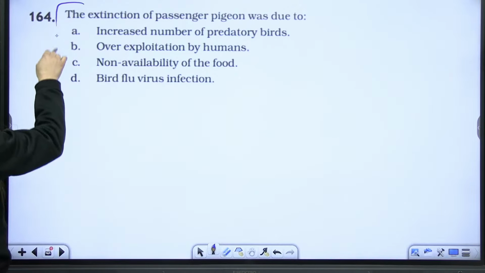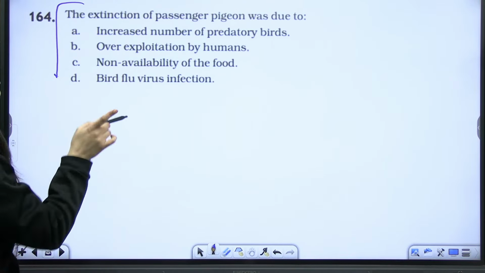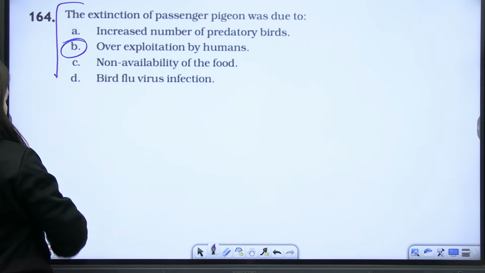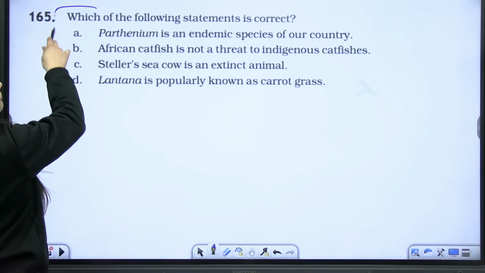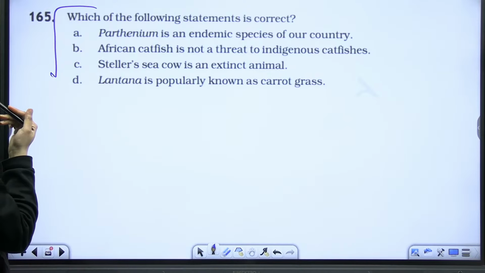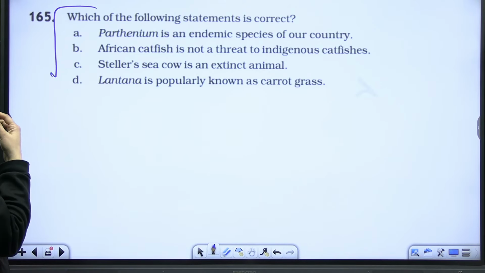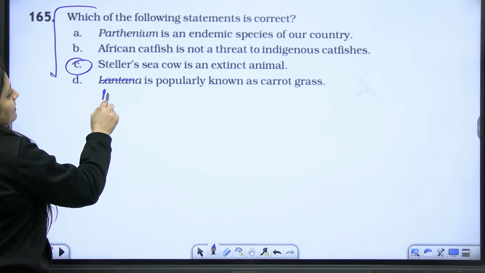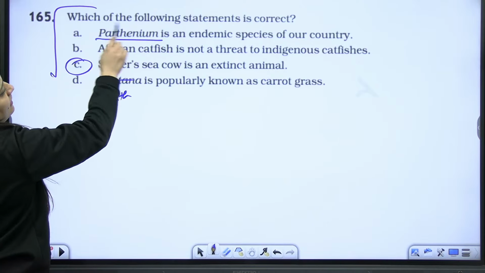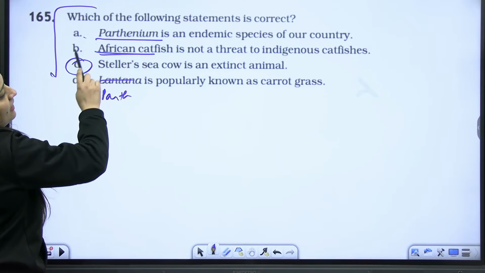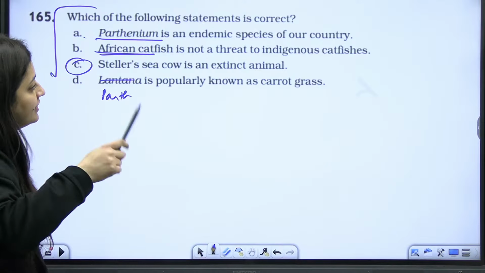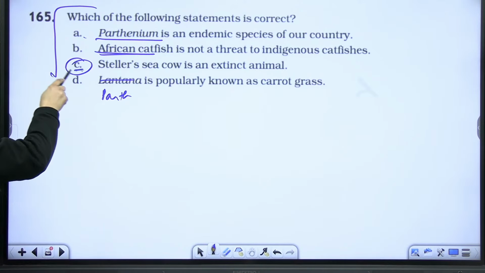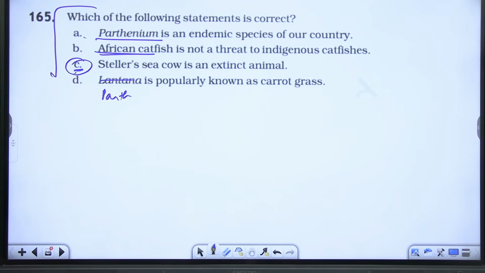Next, the extinction of passenger pigeon was due to overexploitation by humans. Which of the following statements is correct? No. So this one, right? Lantana, it's not Lantana, it's Parthenium. It's not endemic, it's invasive. African catfish is actually a threat to the indigenous catfishes. So this one is the correct statement here.